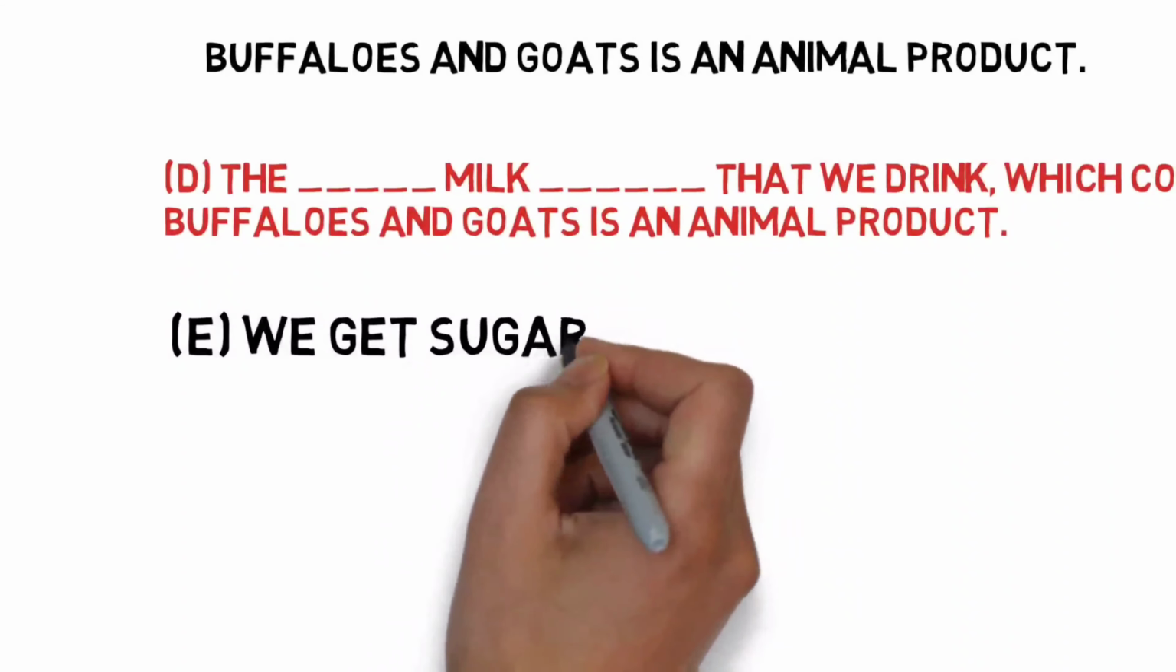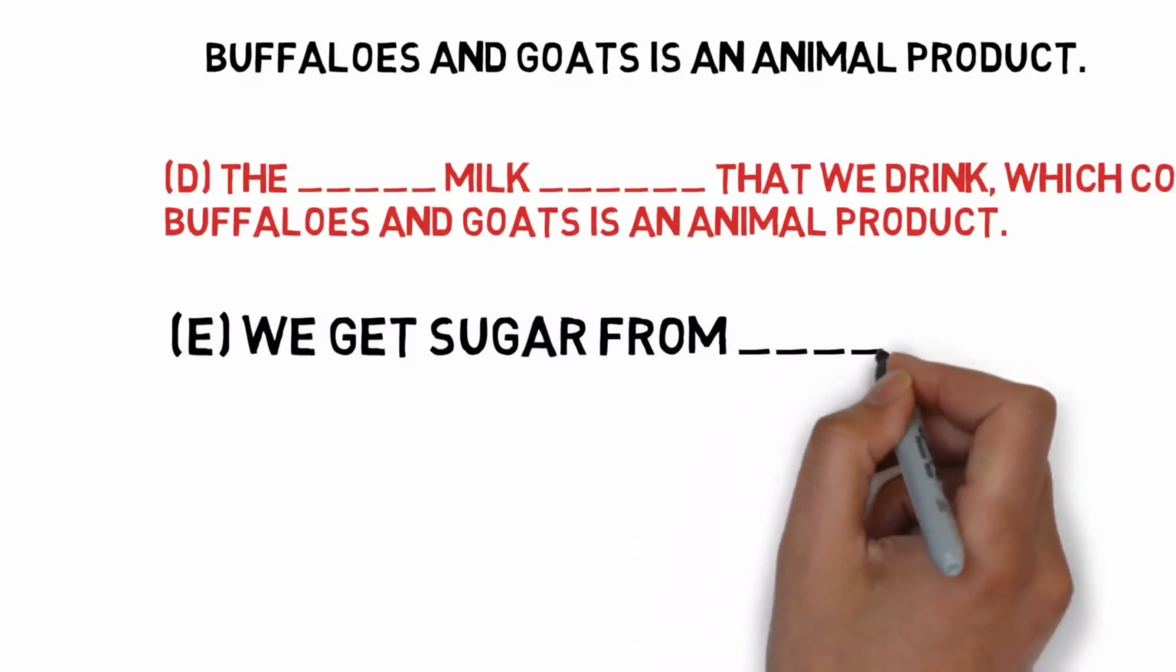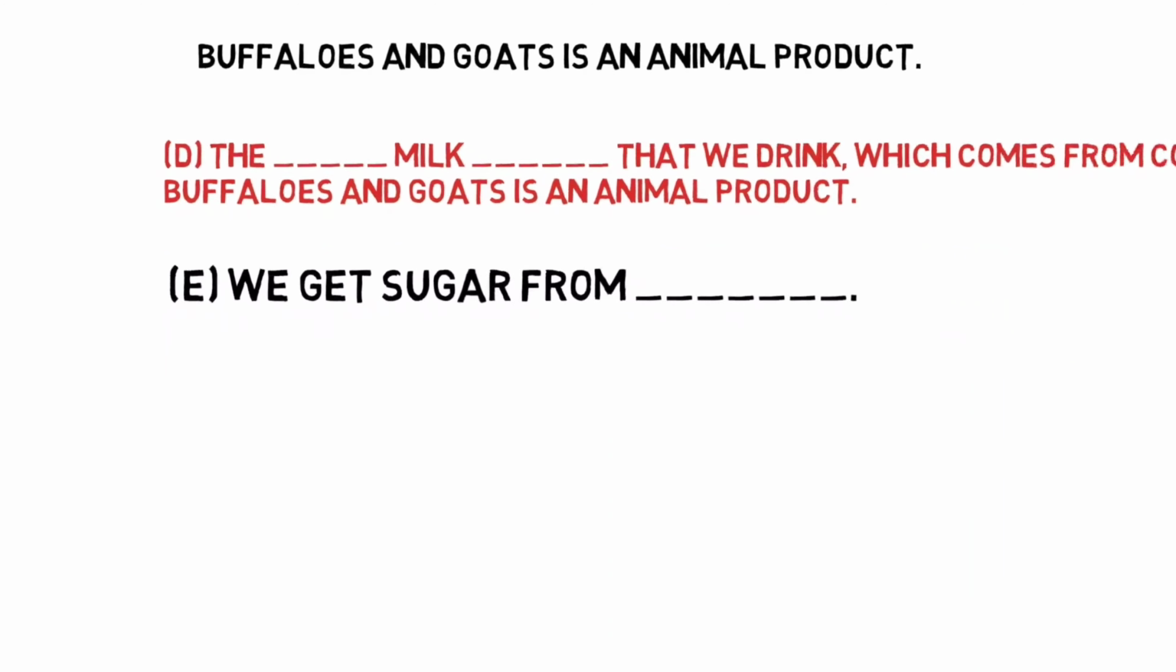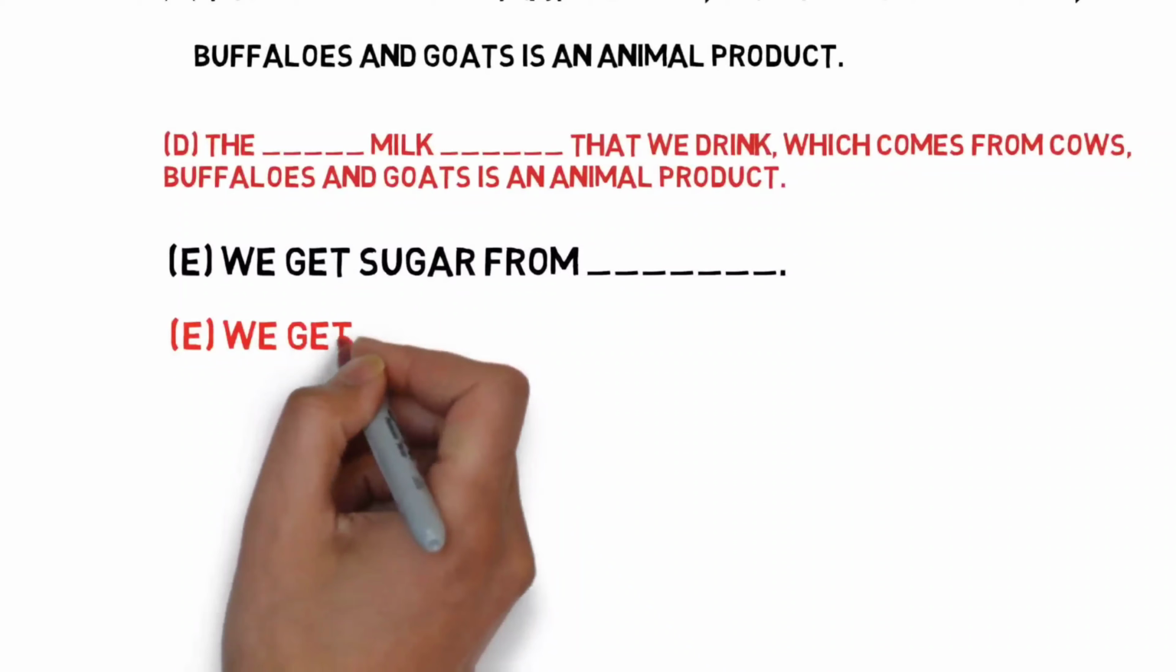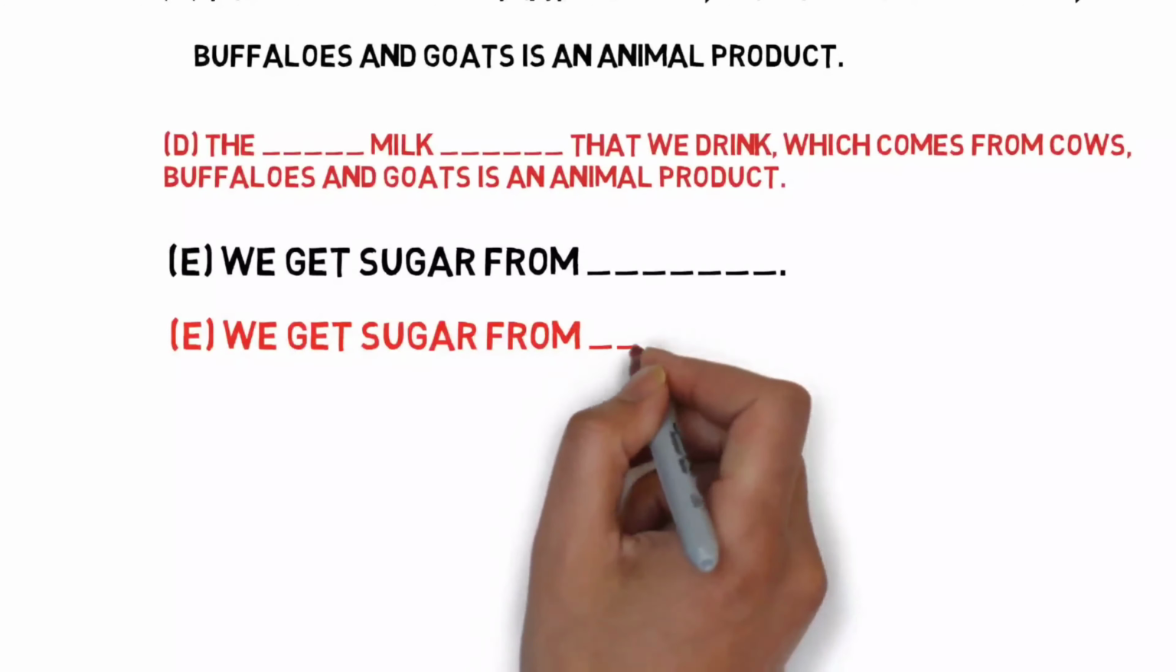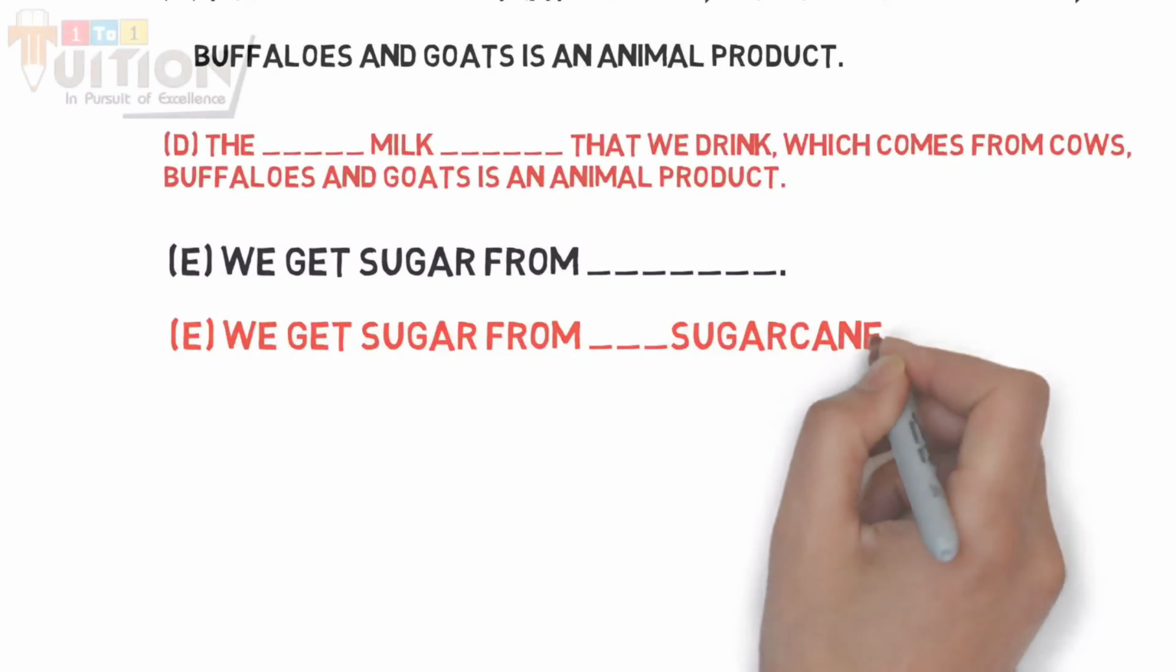Next, we get sugar from. Where do we get sugar from? We get it from shops, right? But does it come from plant? Yes, it comes from sugarcane. So let's see the next question now.